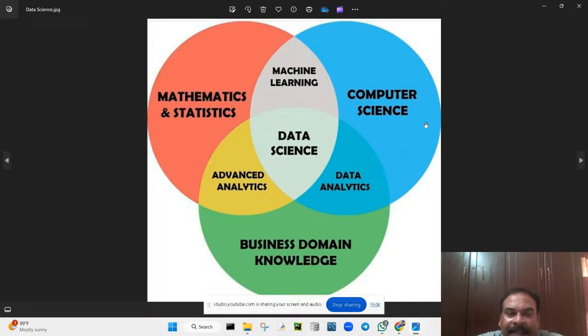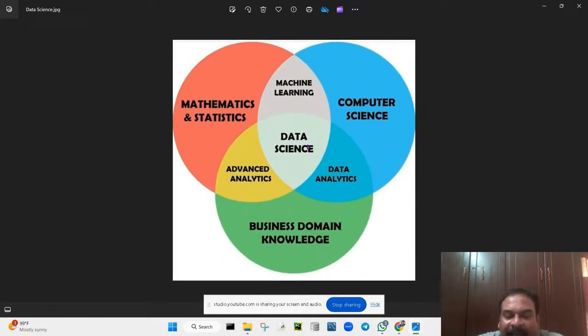See here, data science is in the middle. You can see computer science, mathematics and statistics. In this case, computer science is nothing but Python. Python with mathematics and statistics is called machine learning. Are you getting me? Computer science with business domain knowledge is called data analytics, and business domain knowledge with mathematics and statistics is called advanced analytics.